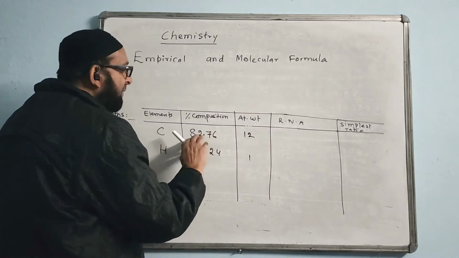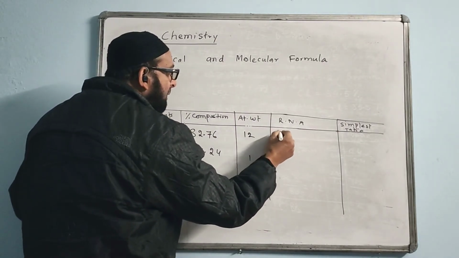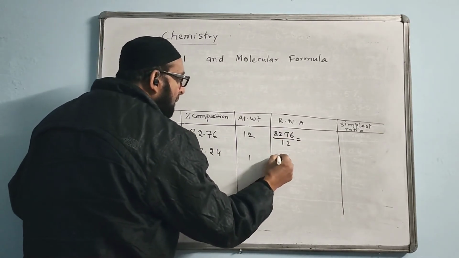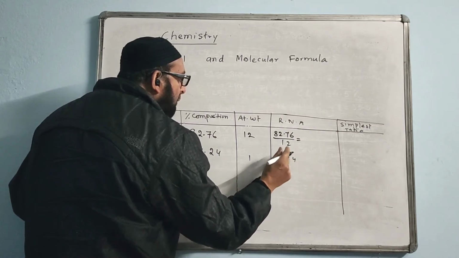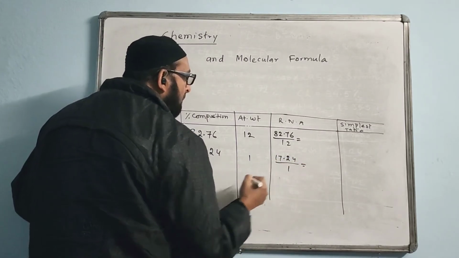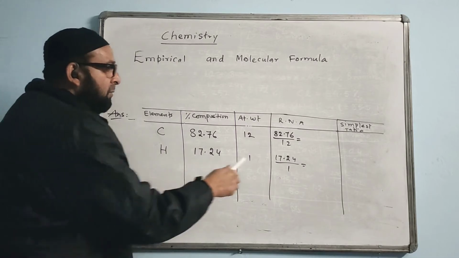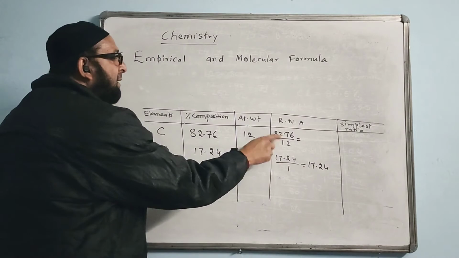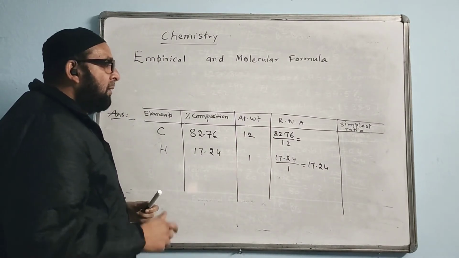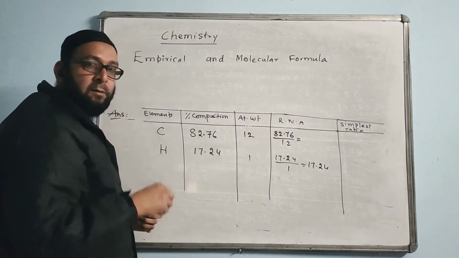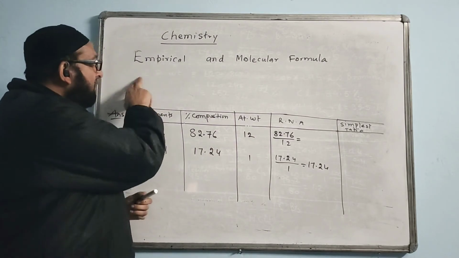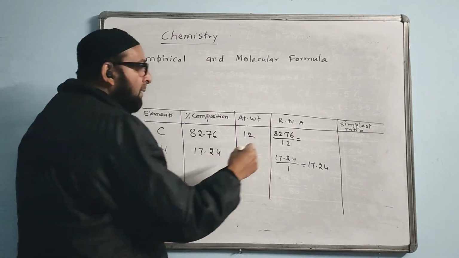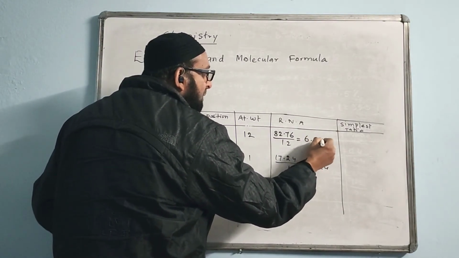Now we divide each percentage by its atomic weight. Let us write 82.76 by 12 equal to 17.24 divided by 1. So this will come the same, 17.24 only. And here we divide and check how much the answer comes. 12 into 82.76, the answer is 6.89666. Let us write 6.89.